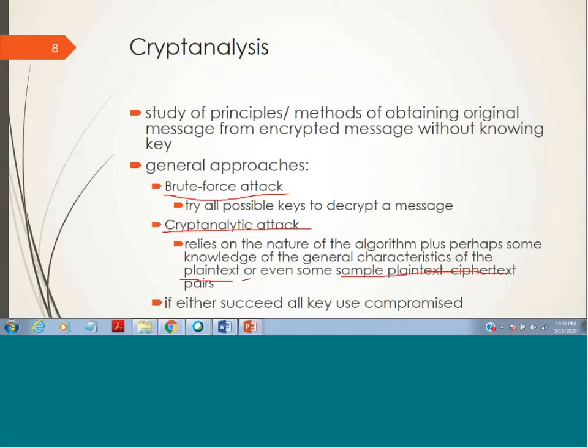Like the alphabet E has greater frequency than any other alphabet. So it has been found by research. So if somebody finds that some letter has been replaced by E, it will have the same frequency as the letter E in that particular plain text.